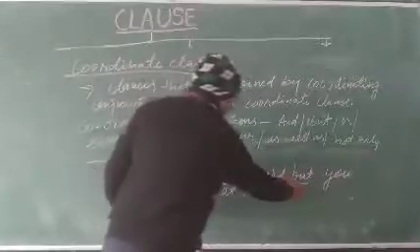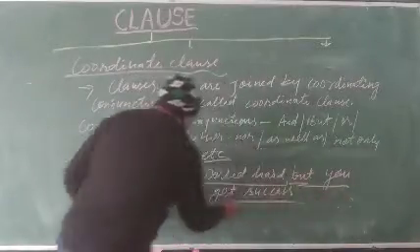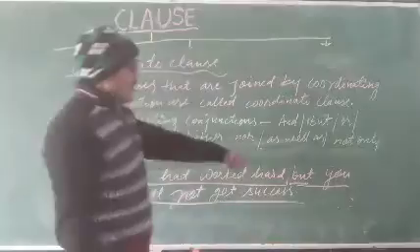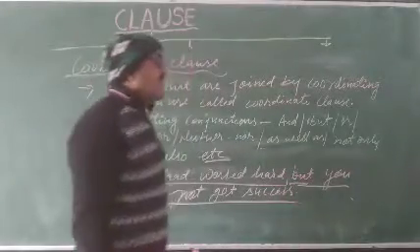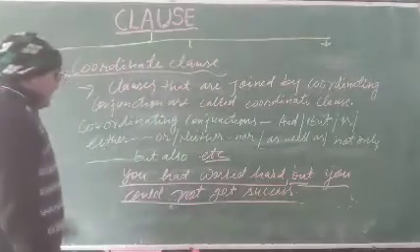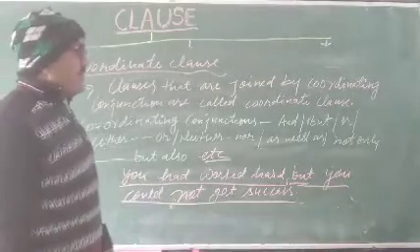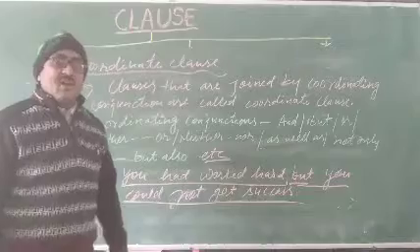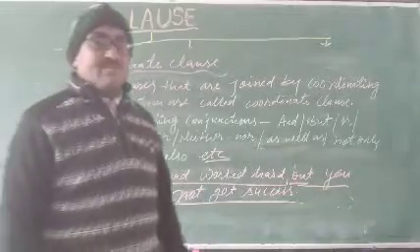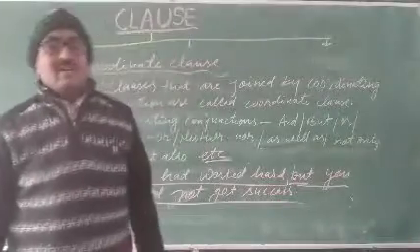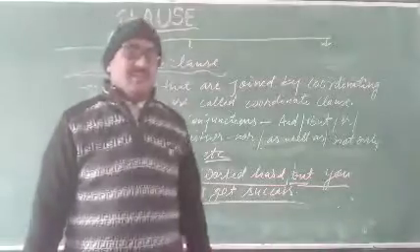This part of the sentence has a conjunction, a coordinating conjunction, so this part is called the coordinate clause, and this part has no conjunction, so it is called the principal clause. I hope you understand well what a principal clause is, as well as what a subordinate clause and a coordinate clause are.